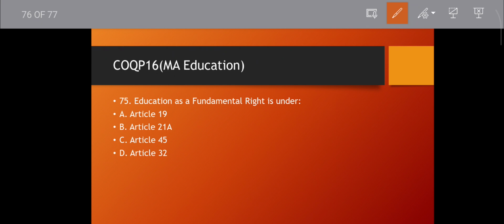Question number 75. Education as a fundamental right is under which article? 19, 21A, 45, 32. Is this article 45 or article 21A? Article 19 is freedom of speech. Sorry, there are 5 freedoms. Okay, yes or no? Then article 32 is a fundamental right, that is remedies.